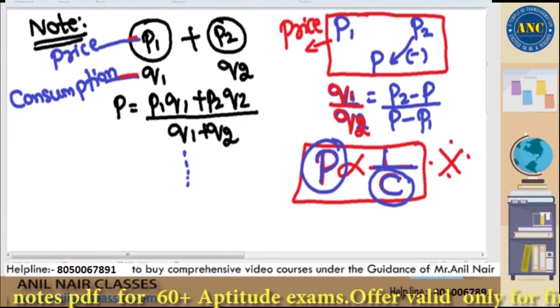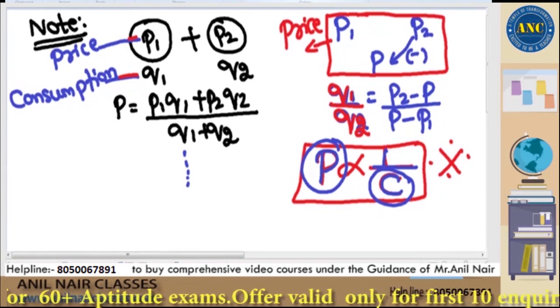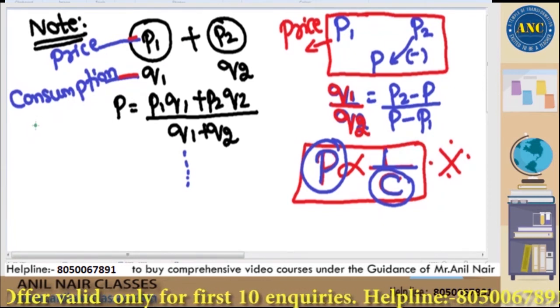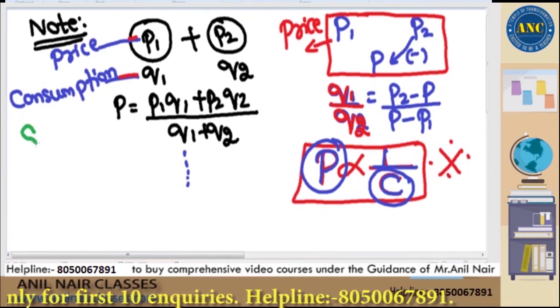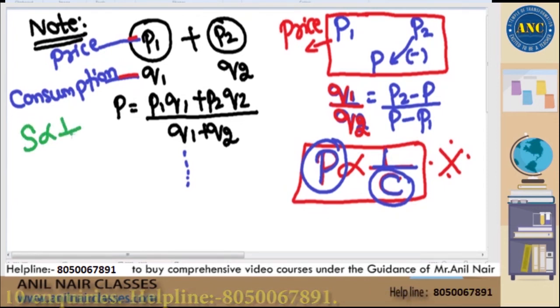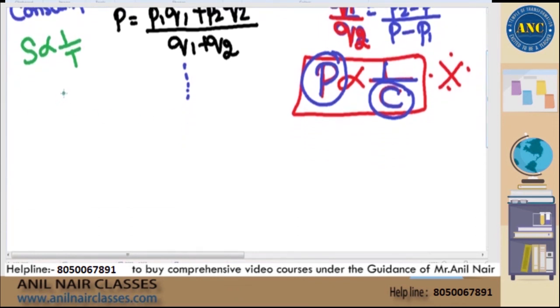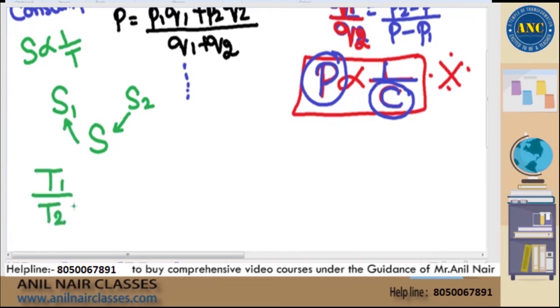Now, sir, why are you discussing this? Because I need it for the next question. See here, same scenario for time, speed and distance. Speed and time are inversely proportional to each other. Right, speed and time are inversely proportional to each other. Suppose this is speed 1, speed 2, S is my average speed. If I allocate the speed, I will get the ratio of the time periods T1 by T2.